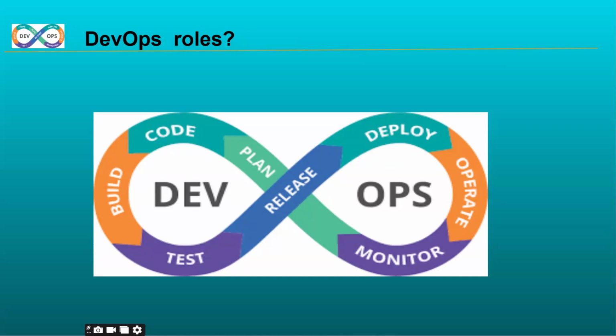It is an automated process. While implementing this DevOps process, we follow some set of rules and set of principles.